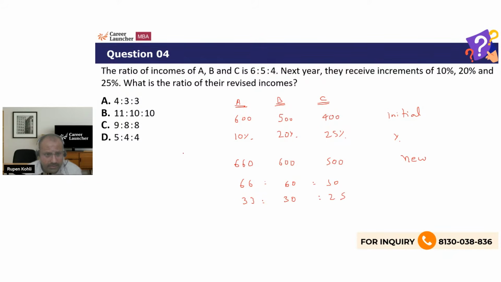I think I just need to correct some of the options. This is the correct ratio. 33 is to 30 is to 25. This should be the revised salaries. This should be the ratio of the revised income. 33 is to 30 is to 25. Just need to check the options. That is the correct ratio, right? So the point is you can work with any number of quantities all together, right? Even if it's three quantities, you can just take multiples of 100 and start with that. Perfect.